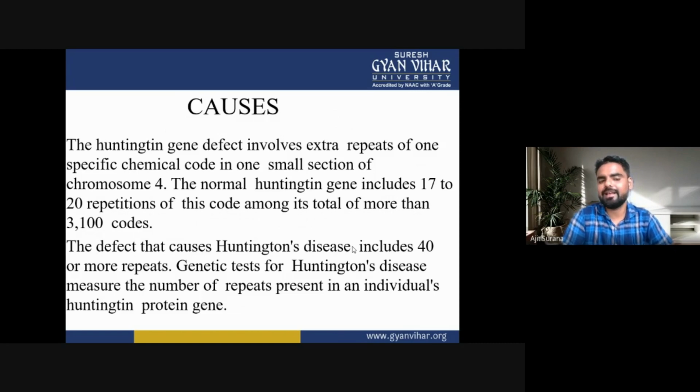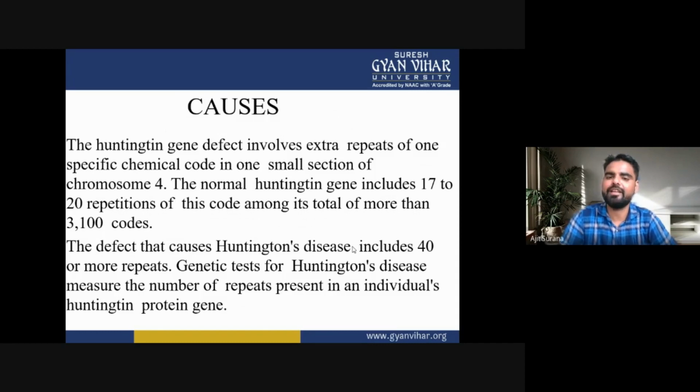Genetic tests for Huntington disease measure the number of repeats present in an individual's Huntington protein gene. So these are the causes of Huntington disease.